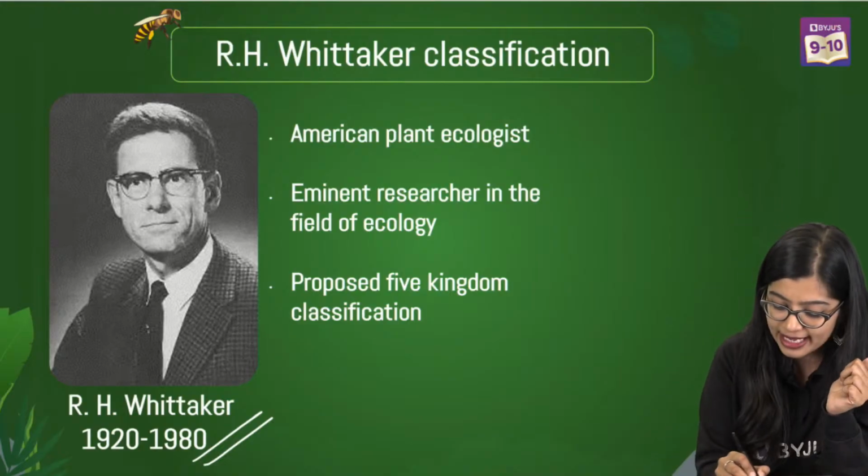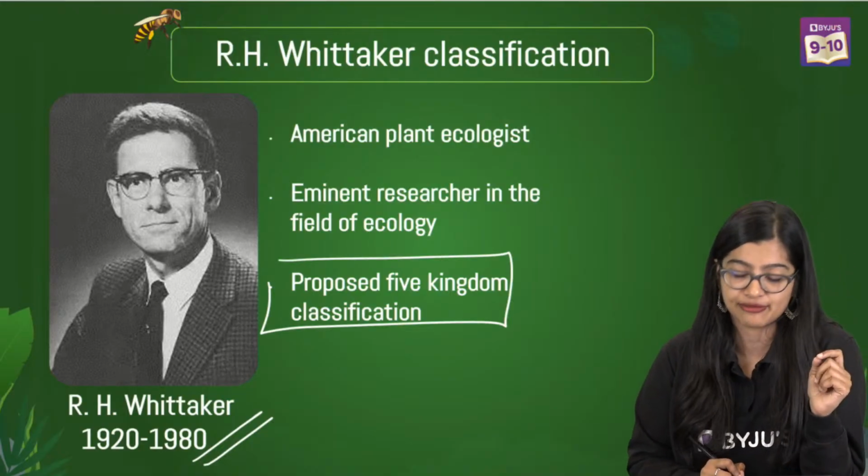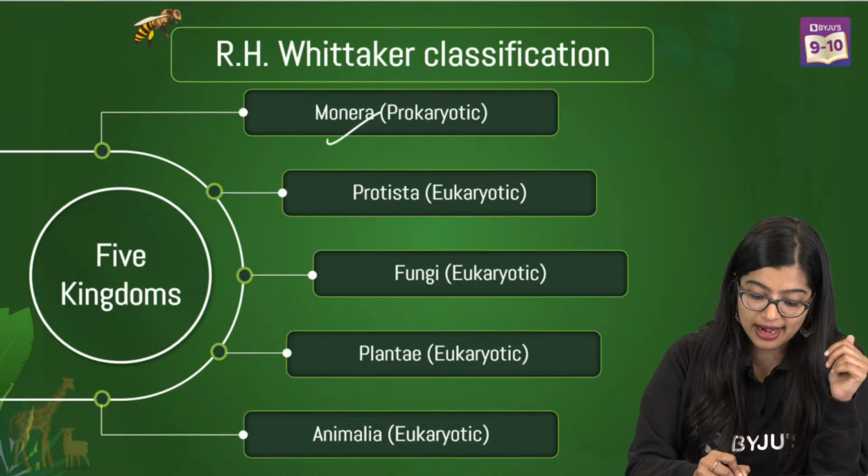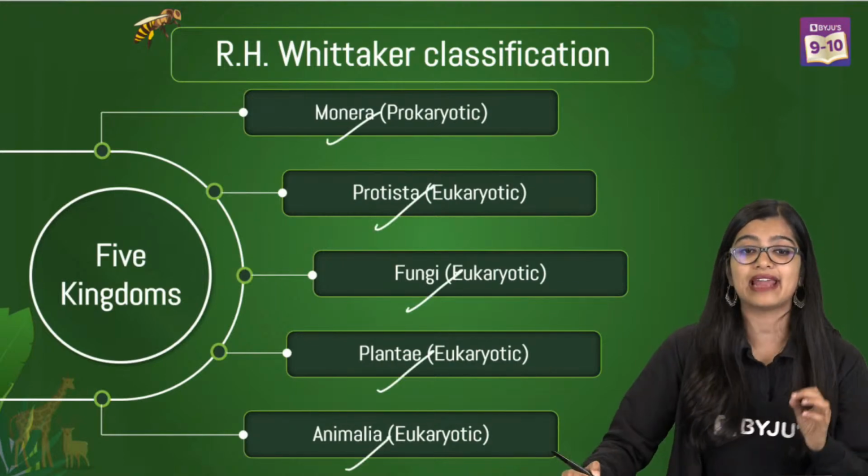Whittaker, right? And he came up with the concept of 5 kingdom classification, wherein we see that there is Monera, Protista, fungi, Plantae, and Animalia.